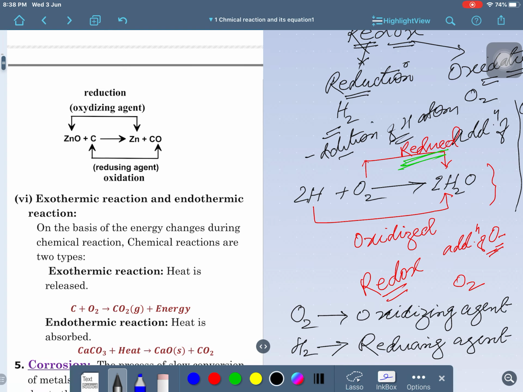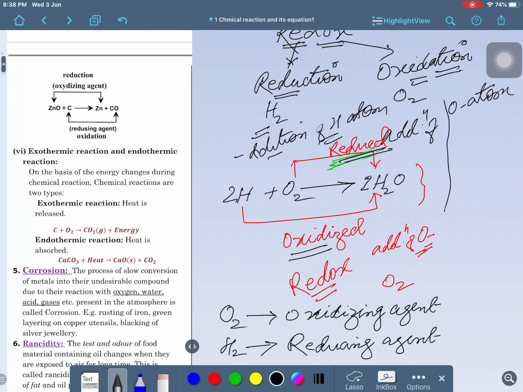So, you may see this: the substance which goes under oxidation is the reducing agent, and the substance which goes under reduction is the oxidizing agent. Please remember. See this concept very carefully, is that clear? See on the screen please for some time. Again look here at H2, I am just explaining with some example.